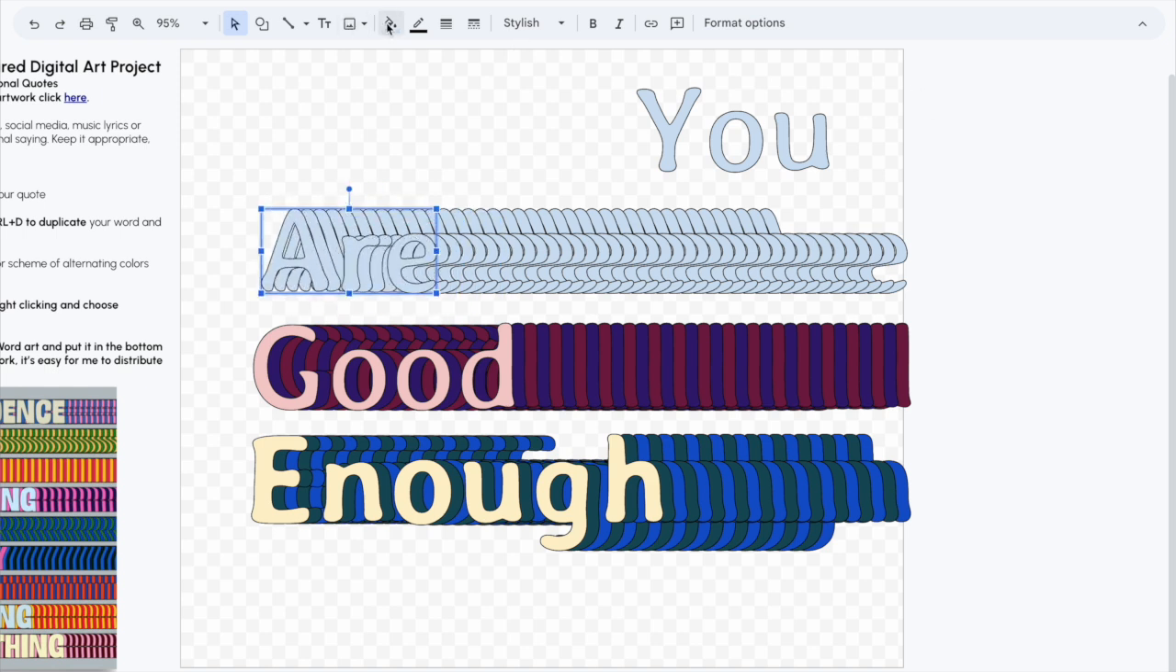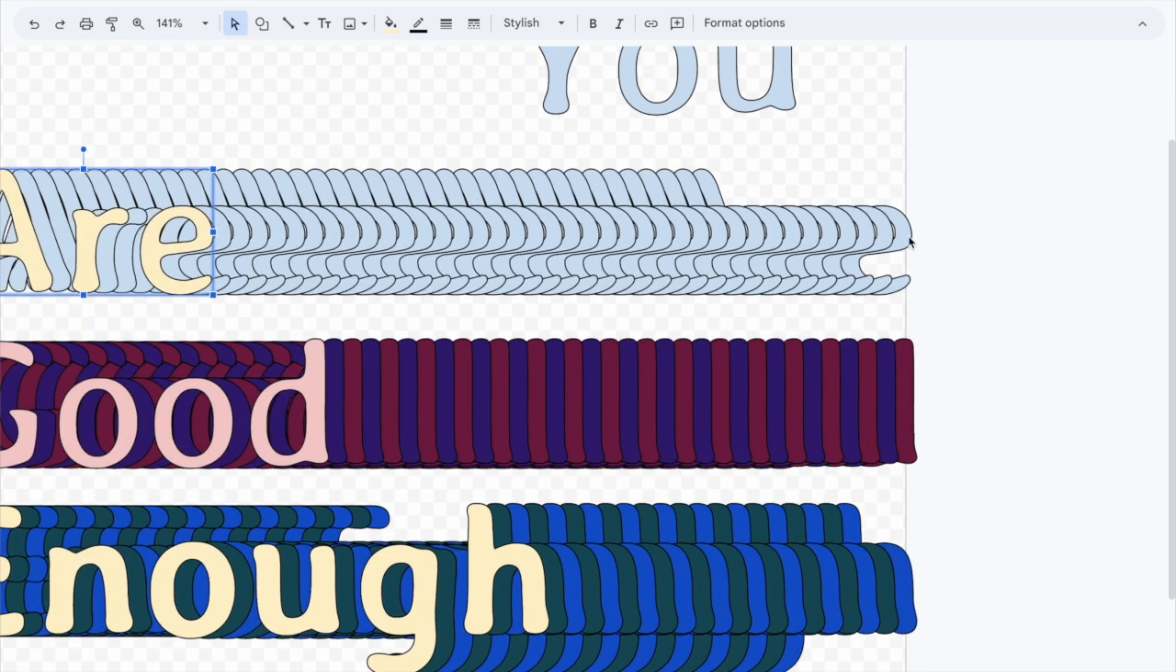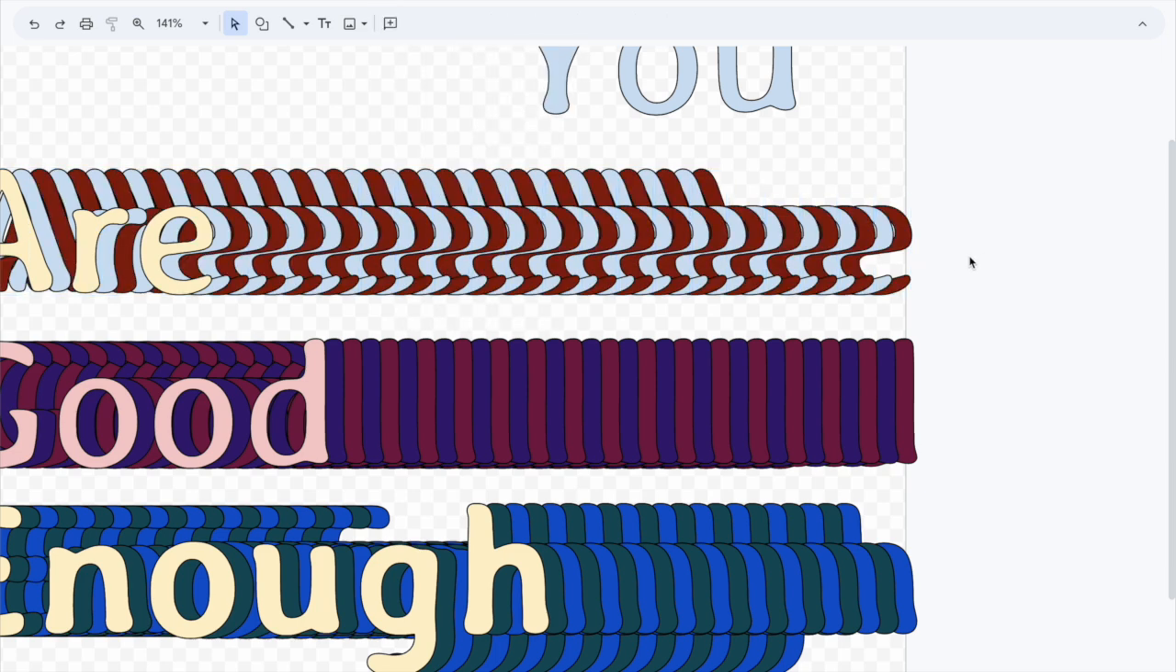So the duplicating process is a little bit repetitive, but it does make your design look really like an optical illusion, like those words are kind of being stretched or echoing. So for this part, I'm pressing Shift on the keyboard, holding it down and selecting every other word, and then choosing the fill color of the value and the hue that I want for my echoing design.